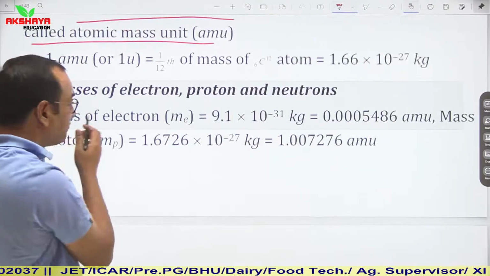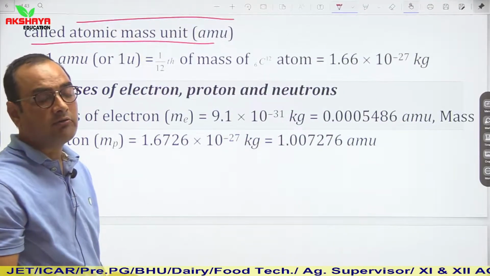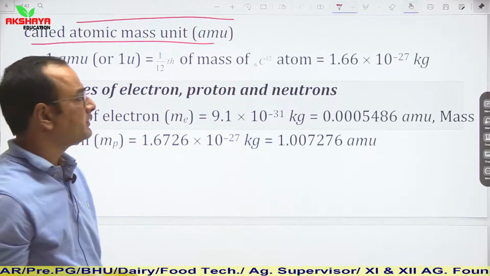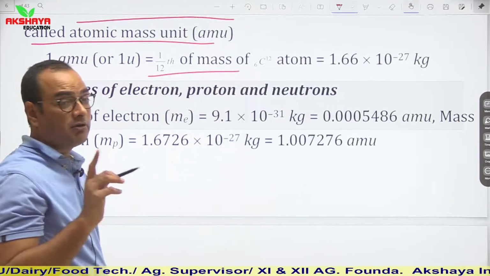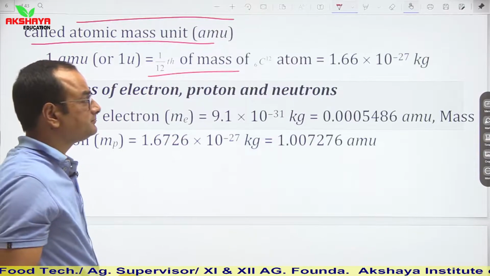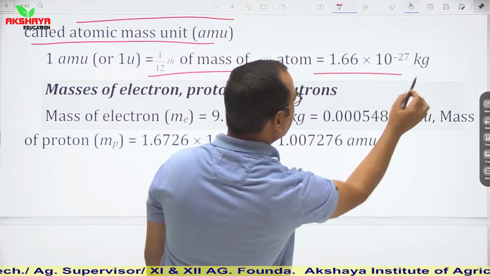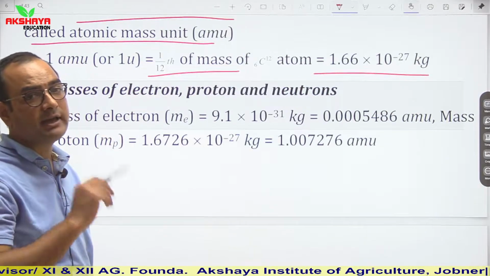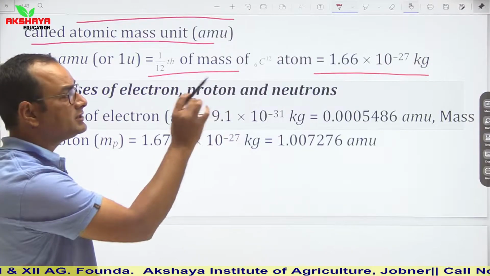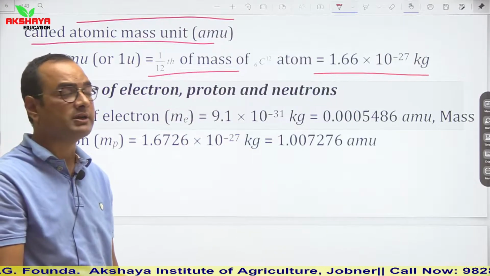It is defined based on the mass of one atom of carbon 12. It is 1 upon 12th of the mass of one carbon-12 atom, which is equal to 1.66 into 10 to the power minus 27 kg. So 1 AMU is equal to 1.66 into 10 to the power minus 27 kg.